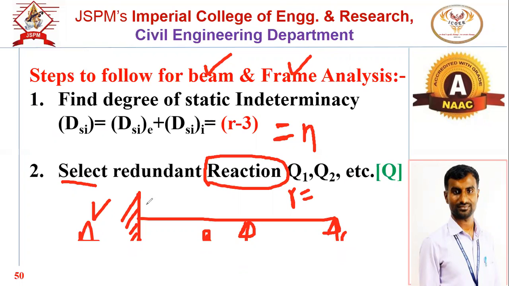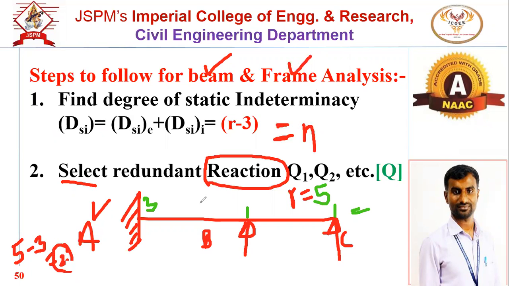At fixed support, three unknown reactions. At roller B, one unknown reaction. Again at support C, there is a roller support, one unknown reaction. So total five reactions are there, so R will be five. And the DSI will be R minus 3, so 5 minus 3 is equal to 2. So 2 is the value of DSI.